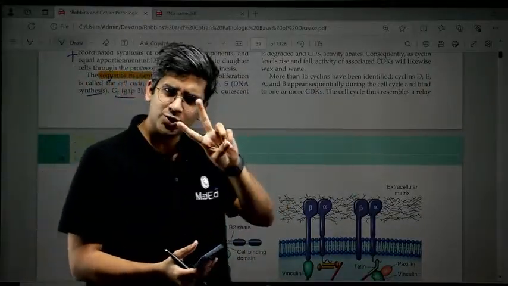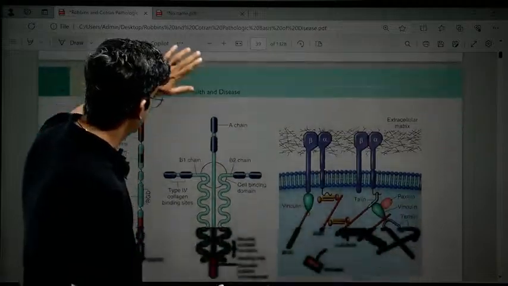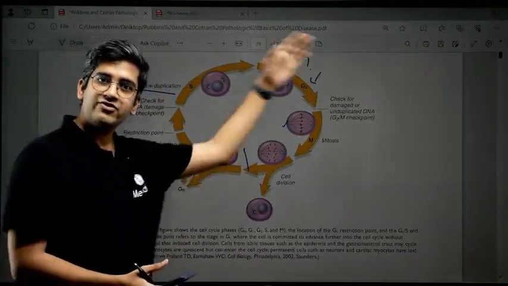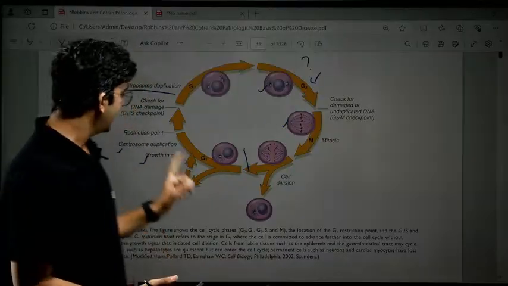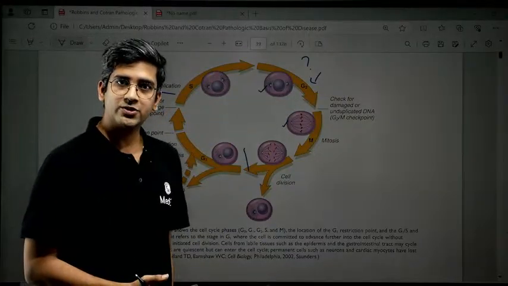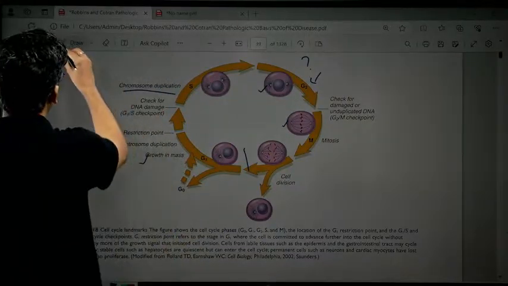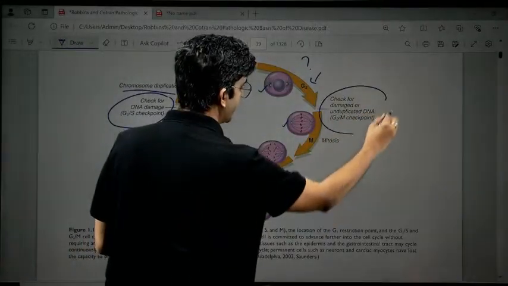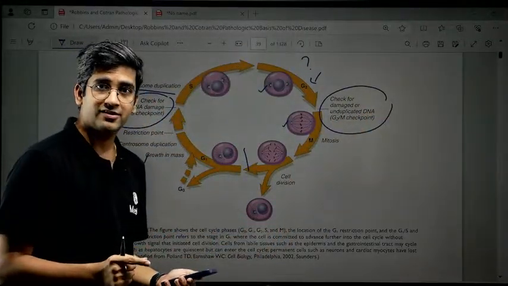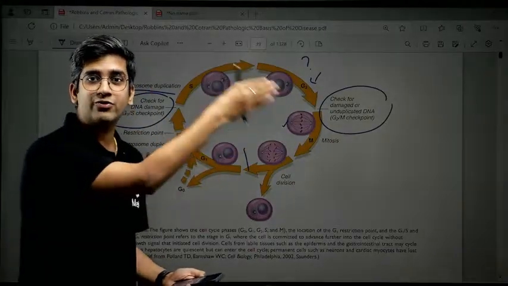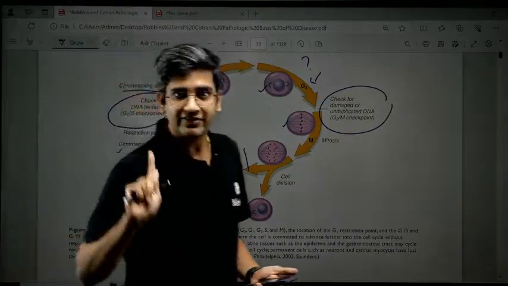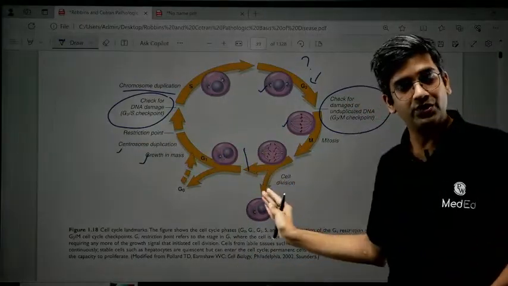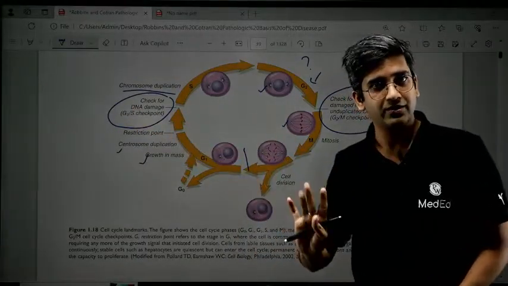Now I'll show you just 2 images of Robbins. The first image is this. Can I say this has every sequence? Yes. It has the function of every sequence? Yes. And it also has the function of the checkpoints. Yes, it has. This has the first half of the notes we took. You know the definition. You have the sequence of cell cycles here. You have the functions of the sequence, and you have the functions of the checkpoint. Done? That's the first image.